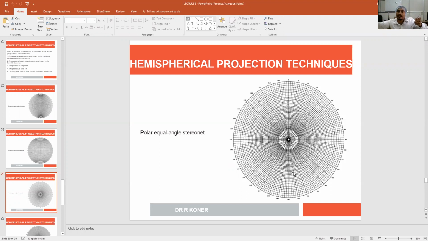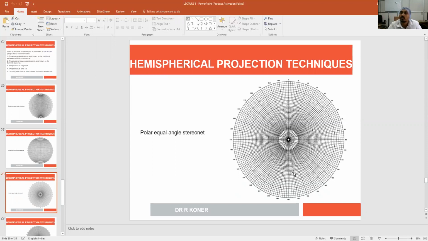If I draw a perpendicular to this plane, then the perpendicular will intersect the hemisphere at some point. That point also represents this plane because there is an angular relationship here. This pole is perpendicular to these joints.